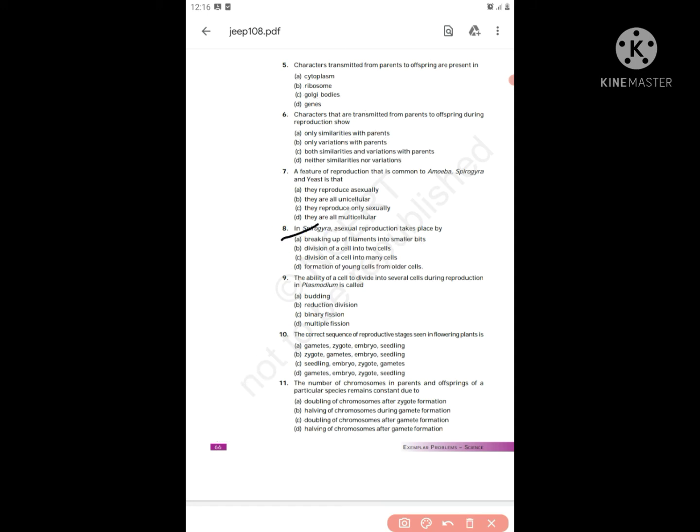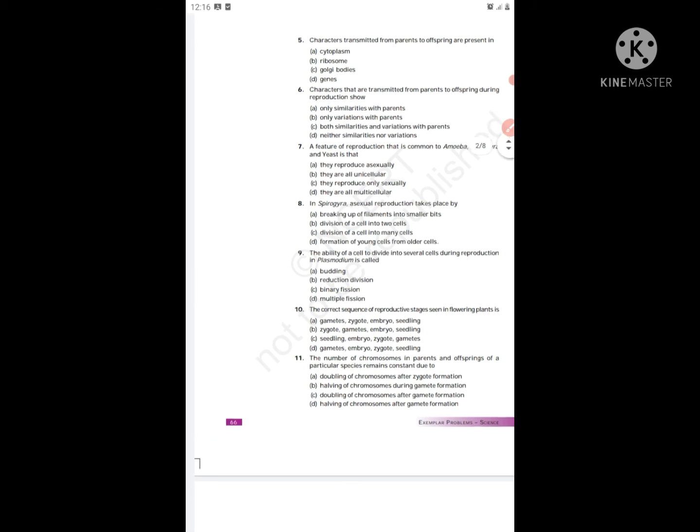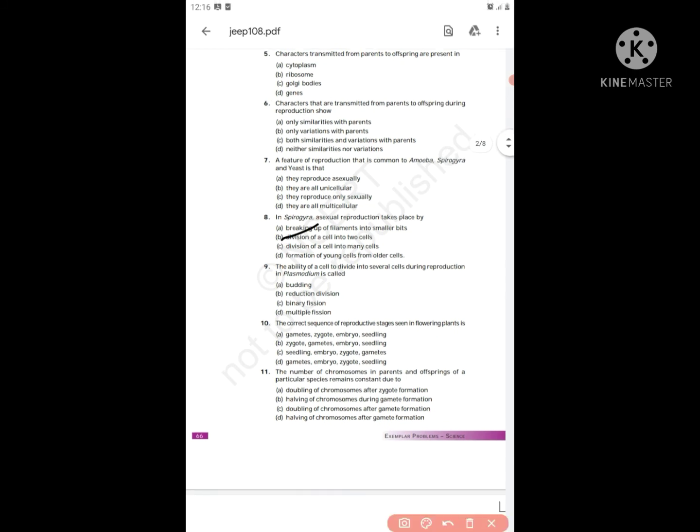So A is the answer. Next, the ability of a cell to divide into several cells during reproduction in Plasmodium is called, just now we saw, that is multiple fission. Yeah, so that is multiple fission. And give me another example for budding.